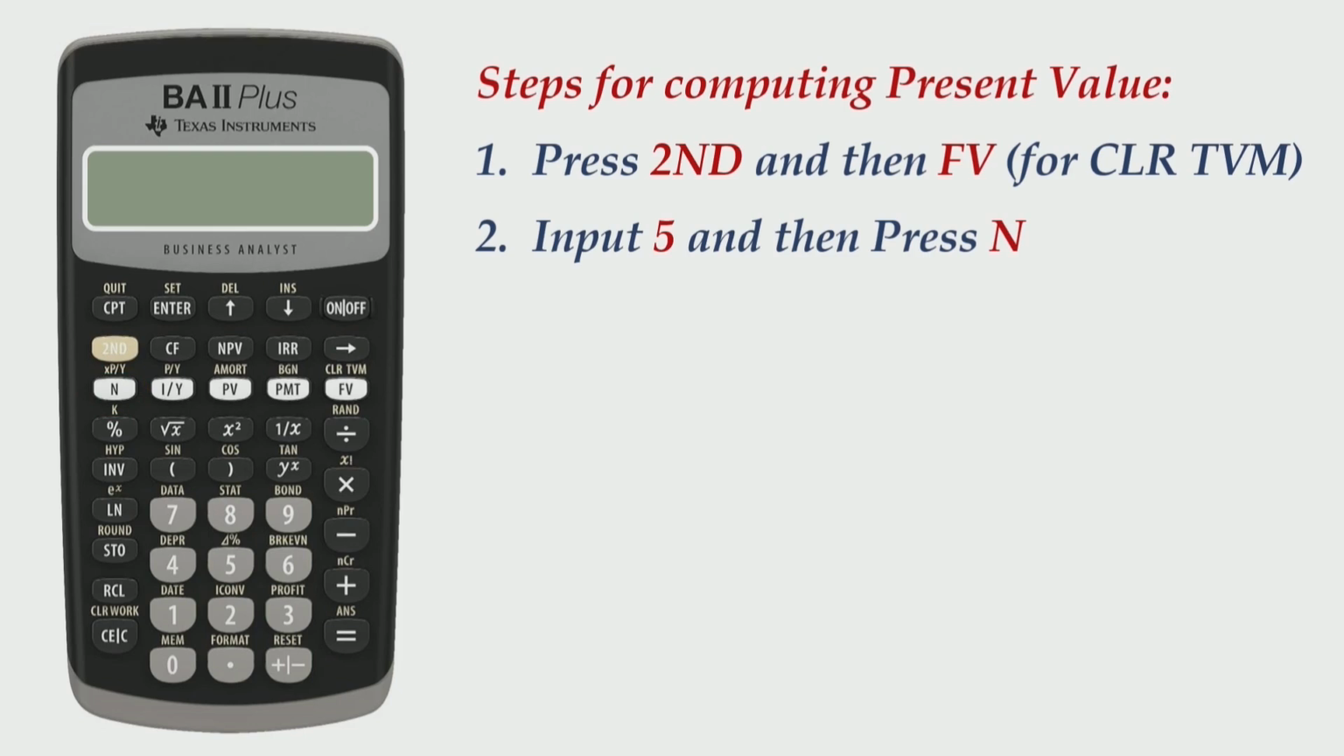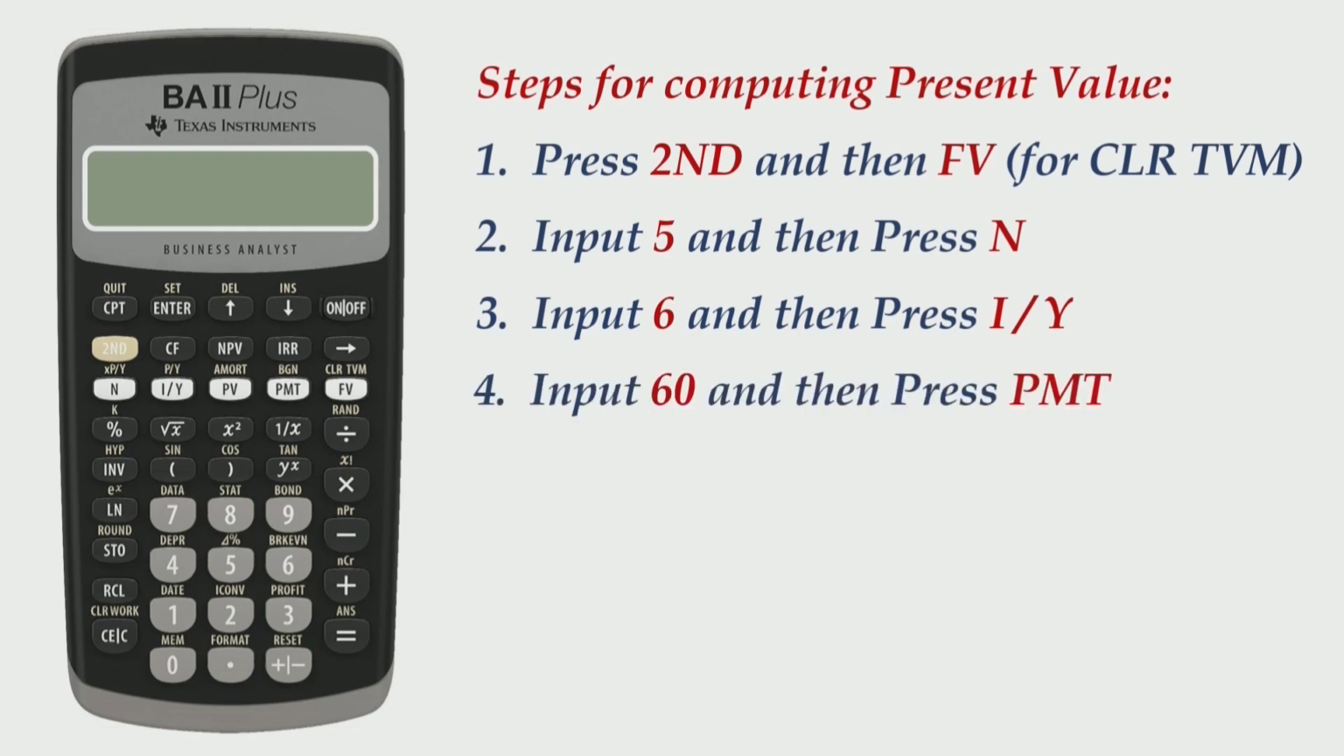Then your discounting rate being 6%, input 6 and press I/Y. PV is what you have to compute, so skip that switch. And now the annual coupon payment is 60, so input 60 and then press PMT, and then input 1000 and press FV.